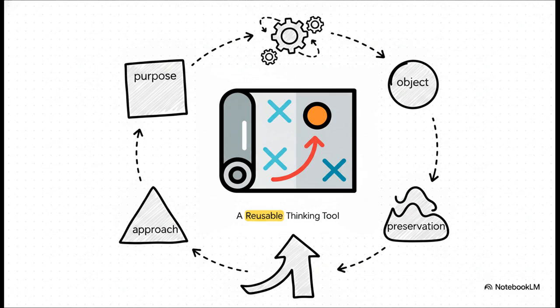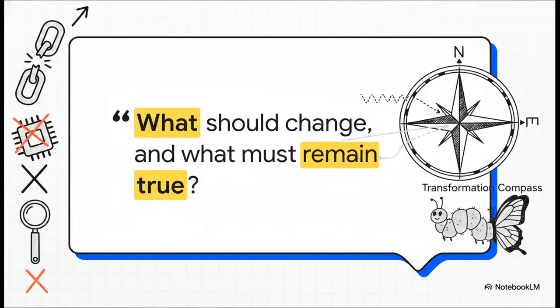This framework takes what used to be isolated, highly field-specific tricks and elevates them into cross-domain, reusable thinking tools. You aren't just throwing a random algorithm at a wall anymore. You are deliberately designing a transformation. The next time your analytical problem stalls out, just remember, you might not need a stronger tool, a bigger data set, or a faster computer. You might just need a better form. The transformation compass turns "I'm stuck" into a design question. What should change and what must remain true?